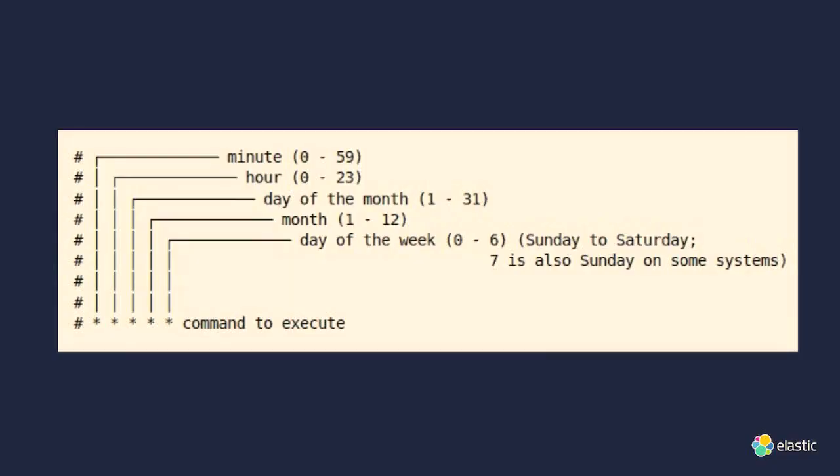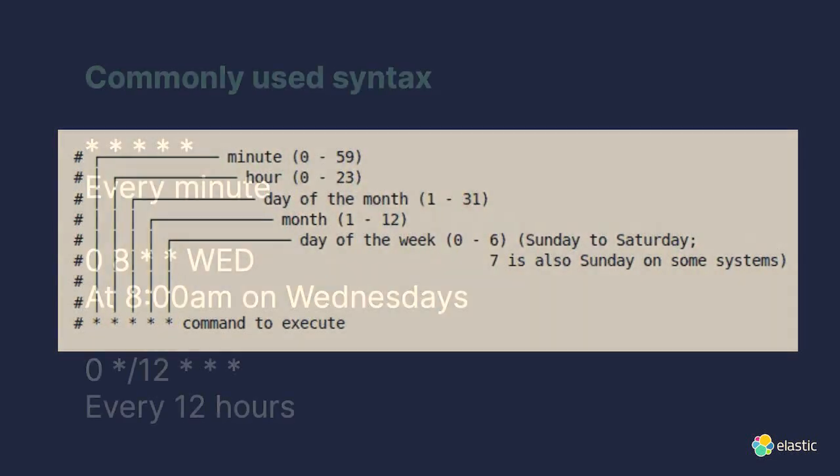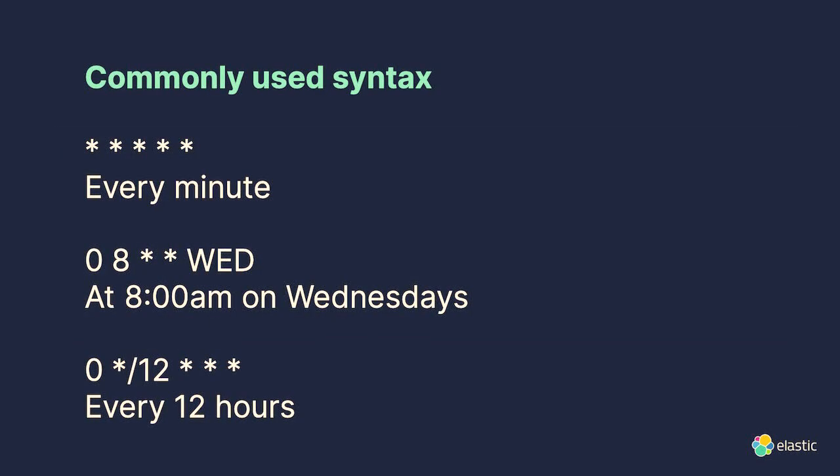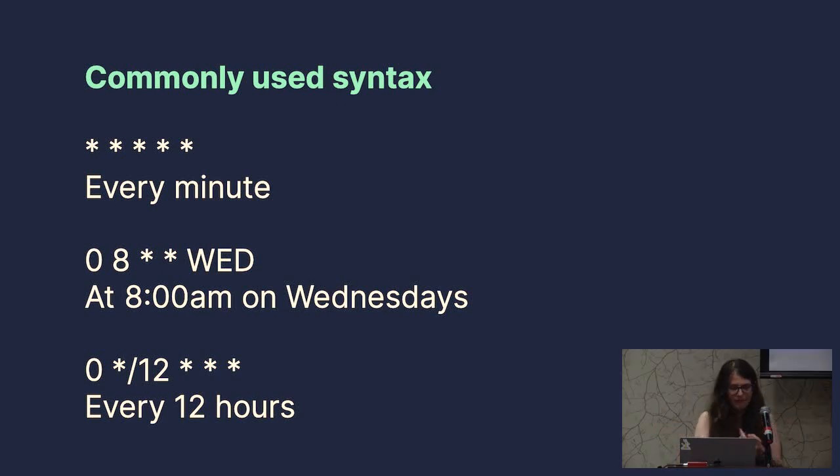The first one is minute, then it's hour, then day of month, then the month, and then the day of the week. And this I found super confusing. So I can show you some of the commonly used syntax that I use, which is every minute, every 8 a.m. on Wednesdays, every 12 hours. I use all of these. They are literally cut and pasted from my own scheduled cron jobs. These are ones that I use all the time.